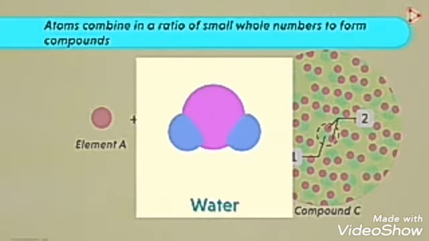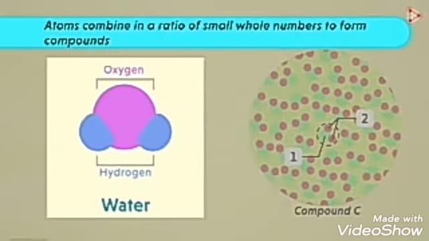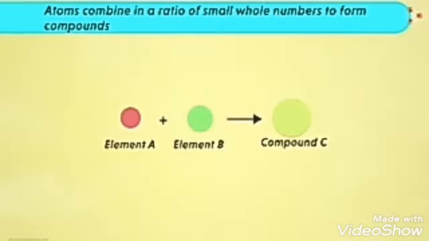In case of water, we always have 2 hydrogen atoms and 1 oxygen atom combining to form 1 unit. In 1 unit of carbon dioxide, we have 1 carbon and 2 oxygen atoms. The same holds true for all compounds. The number of atoms of a particular element in a compound will always be a whole number. Now for the last one.